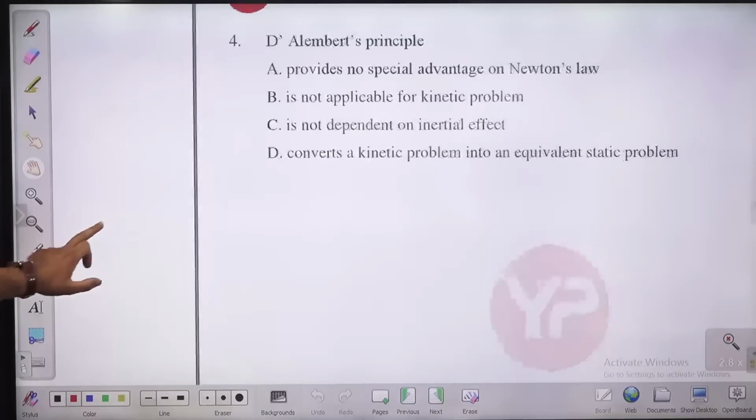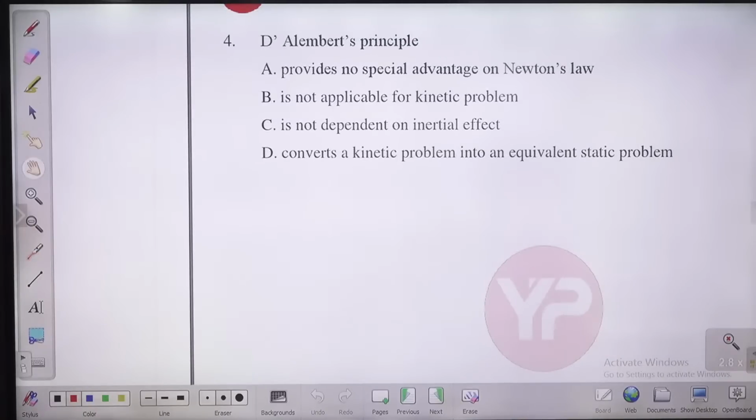D'Alembert's principle. What is D'Alembert's principle, guys? According to this principle, the system of forces which are acting on a body are in dynamic equilibrium with the inertia forces.